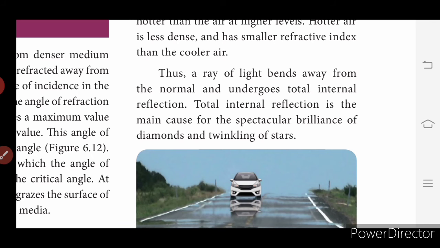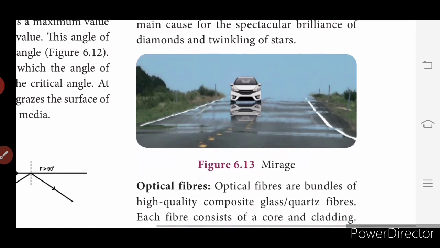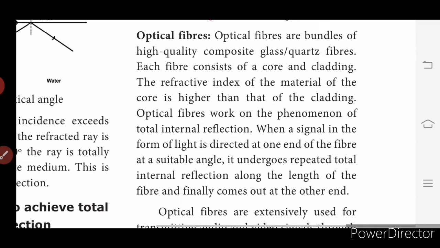So that is why diamonds and the stars are twinkling, are shining, because the reflection of the light is taking place inside the diamond as well as inside the stars. Okay, so which is the reason for the twinkling of the diamond and the stars? This total internal reflection.